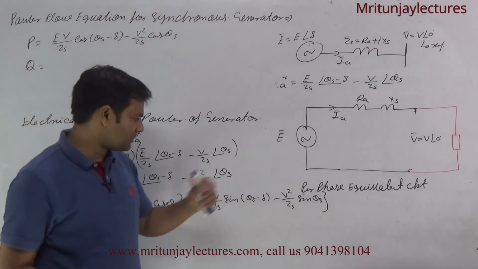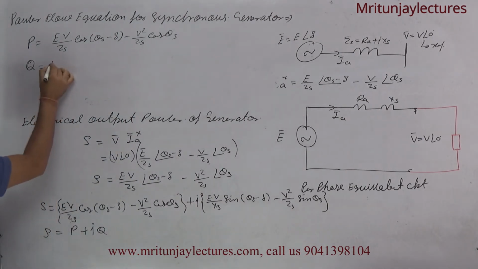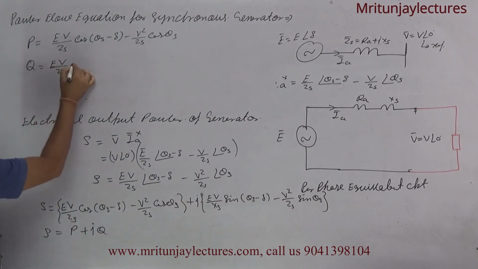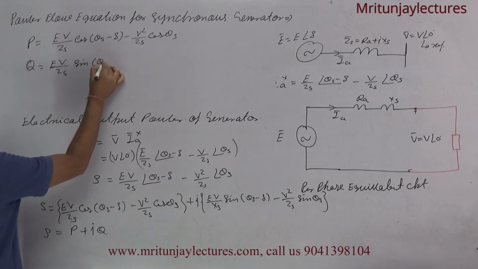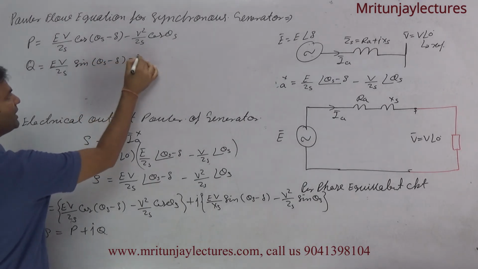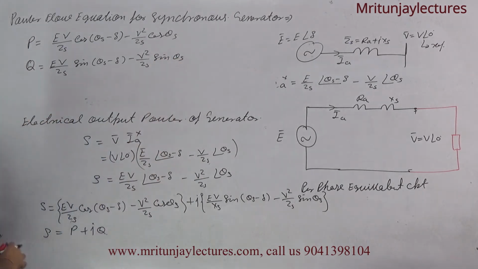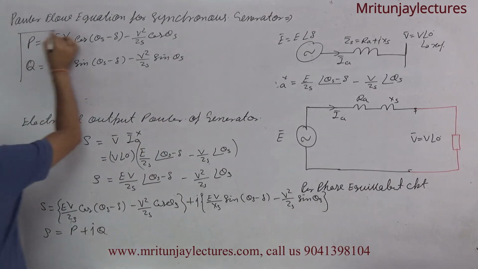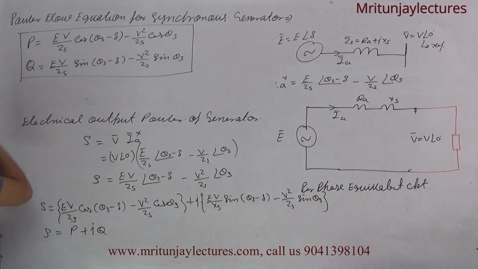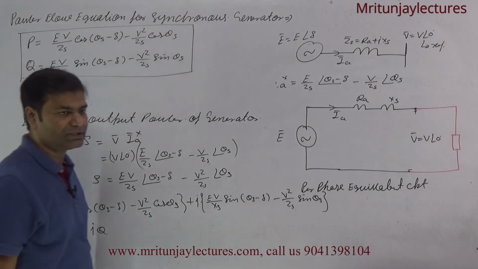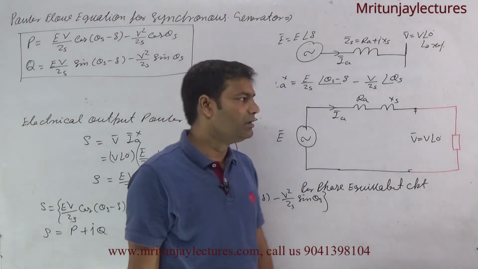Reactive power is EV by ZS into sin theta S minus delta, minus V square upon ZS into sin theta S. Clear? This is the per phase active and reactive power of the power flow equation for synchronous generator. Clear?